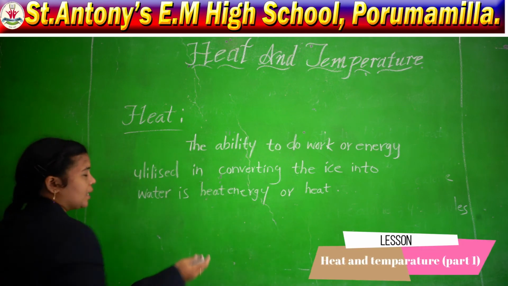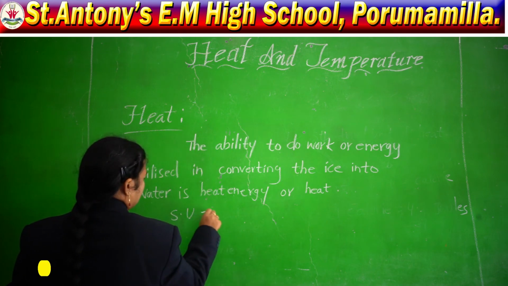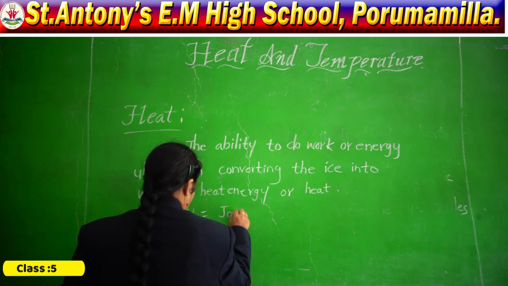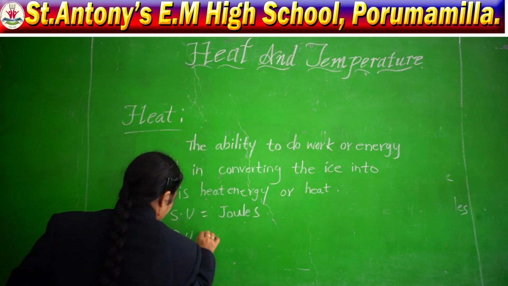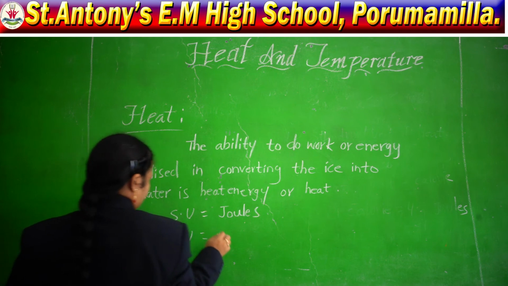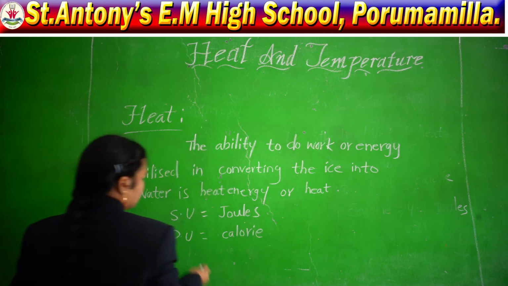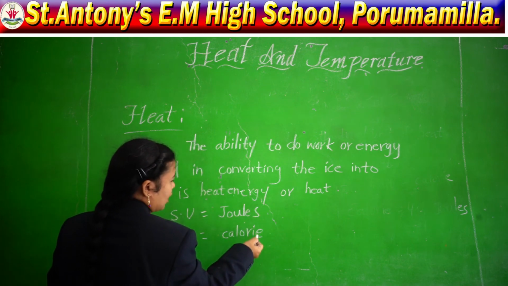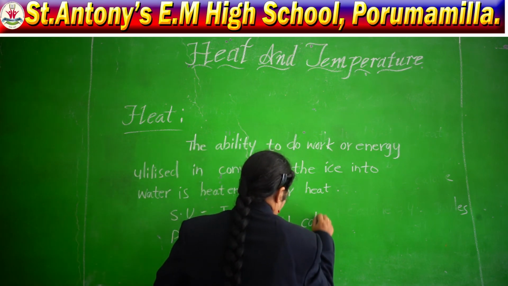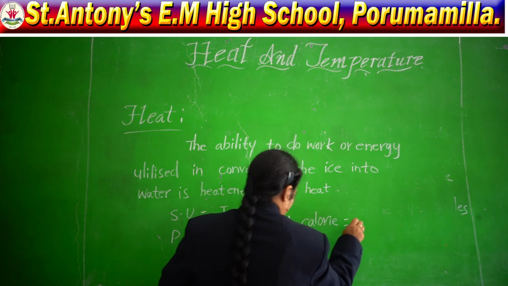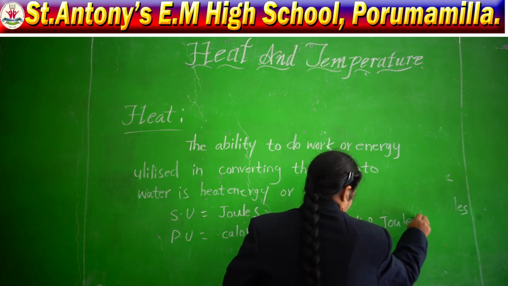Okay, now, what is the standard unit of heat? The standard unit of heat is joules. And what is the practical unit of heat? The practical unit of heat is calories. So, what is the relation between joule and calorie? Here, 1 calorie is equal to 4.2 joules.